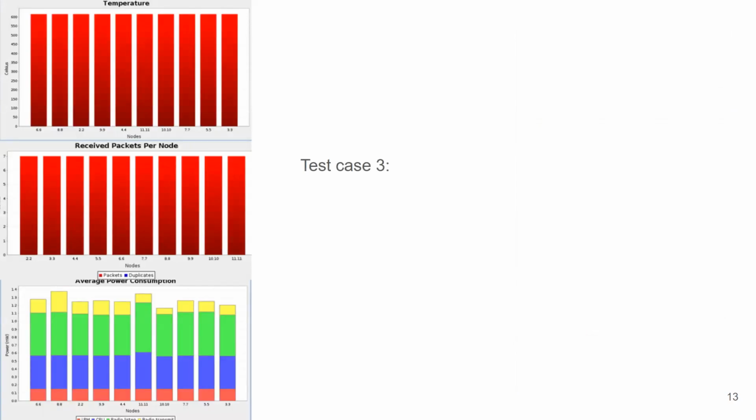In the third test case, we introduce our trust-based mitigation technique, which proves to be significantly impactful. If you closely look at the graphs on the left, you can see there is one node missing in particular, which is node number 12. Because node number 12 was a malicious node, it was removed by our trust-based technique as it determined it as a malicious node.